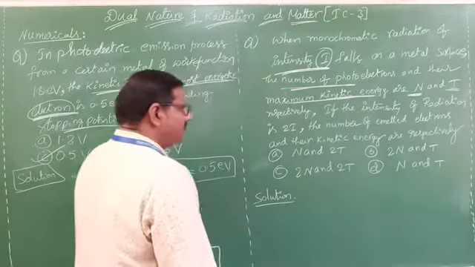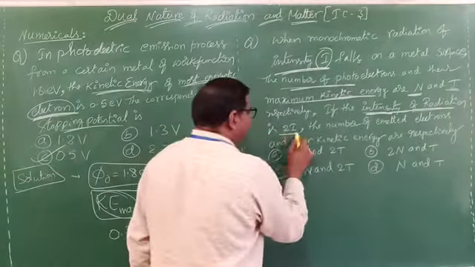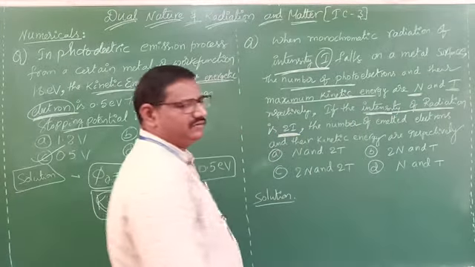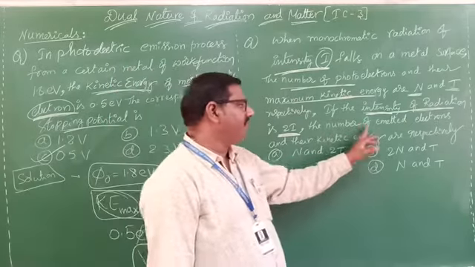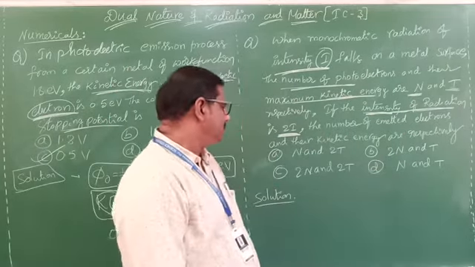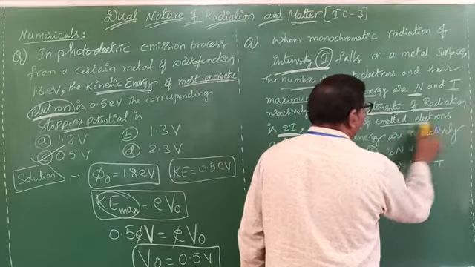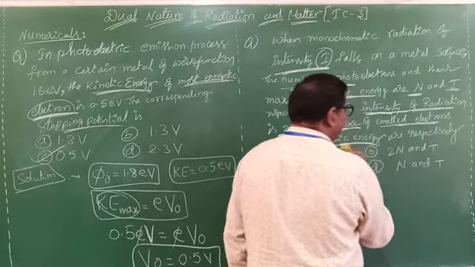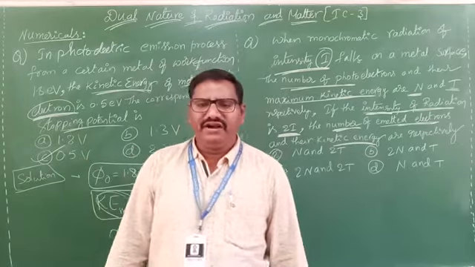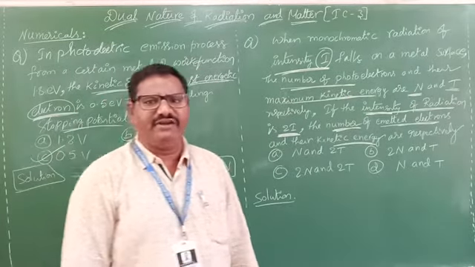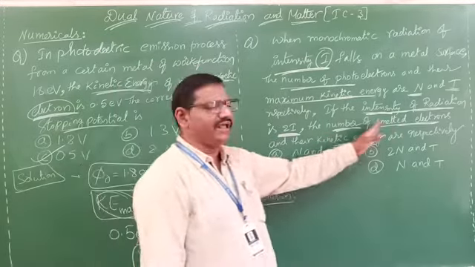Now what they ask? If the intensity of radiation is increased to 2I, the number of emitted electrons and their kinetic energies are what? They are asking the number of emitted electrons and kinetic energy. On which factor will it depend? For the number of photoelectrons, because they ask here the number of photoelectrons.